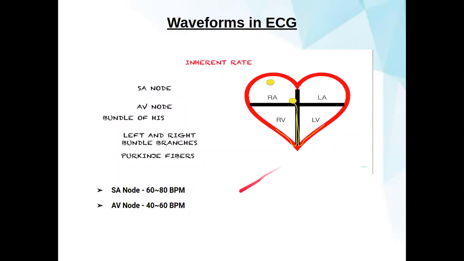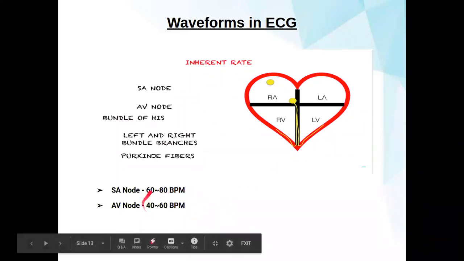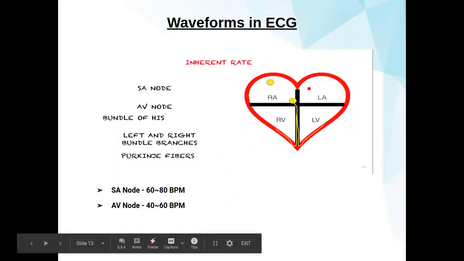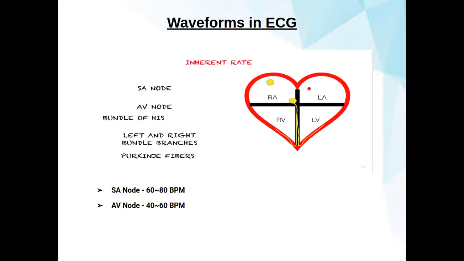So by this calculation only we can get how much it should be provided and which area it is blocked. By this only we can get the area where the heart is not working or is blocked. So after this, if any block is found in the AV node, then the bundle of His starts its own conduction and goes through the right and left branches and to the Purkinje fibers.